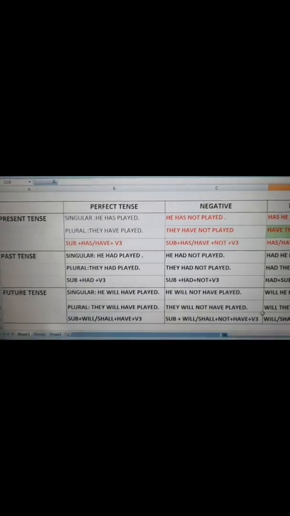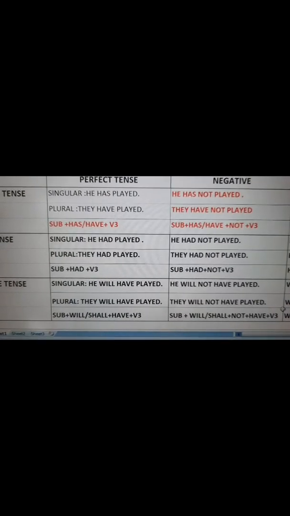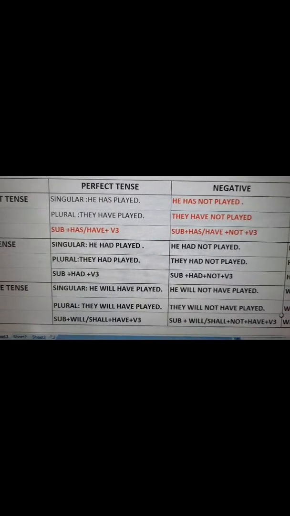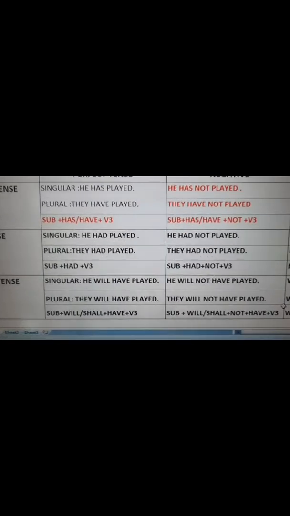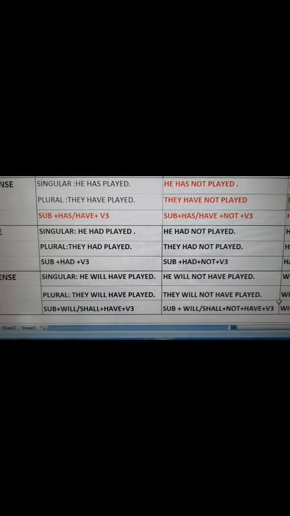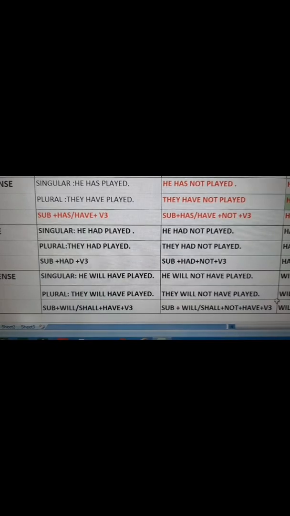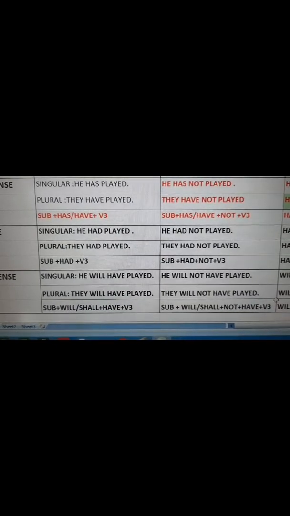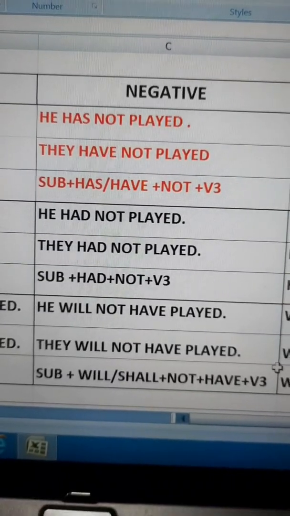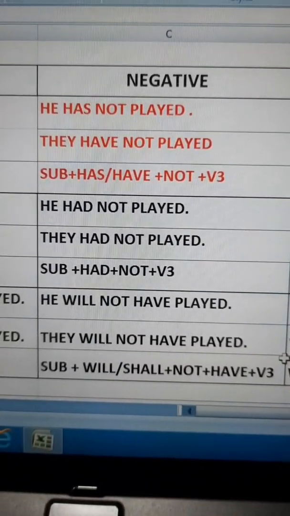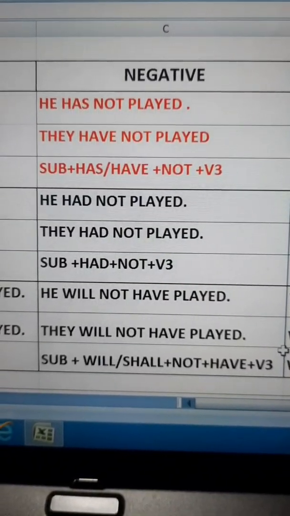Now let us come to negative sentences. The same sentence I will make negative. He has played will change to he has not played. They have not played. Now the order is subject plus has/have plus not plus third form of verb. Next, they have not played. Now the sequence is subject plus has/have plus not plus third form of verb.